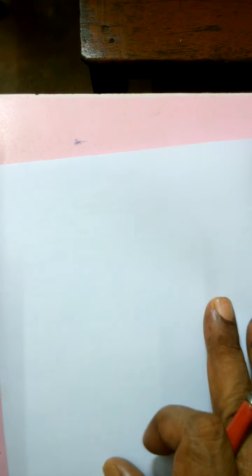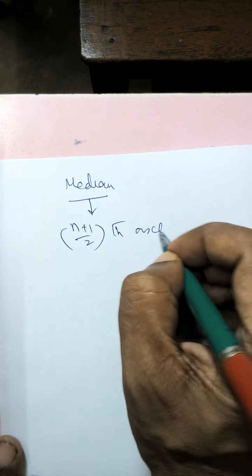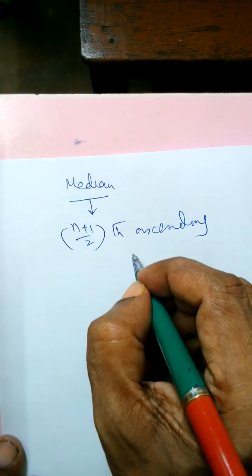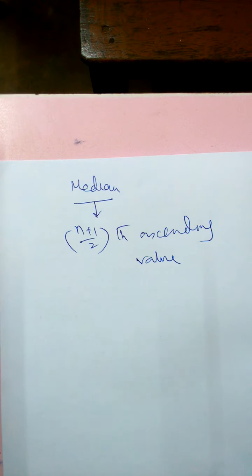Now come to the next measurement, which is median. Median is very easy because median means middle value. All you need is the (n plus 1) by 2-th ascending value. It's not that you must arrange in ascending order; you may arrange in descending order also. But I tell you, ascending is better than descending, because ascending values are used in more measurements. There will be various measurements in statistical analysis. I prefer you should learn with the ascending concept.